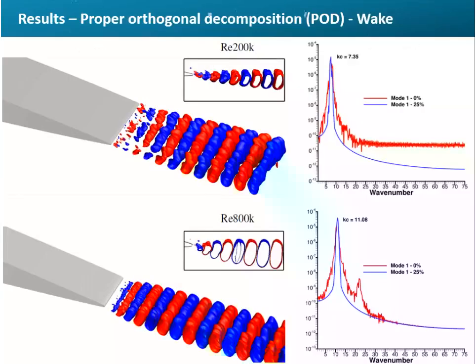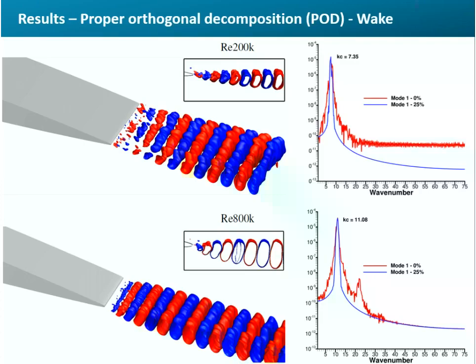For POD on the wake, the first spatial modes for both Reynolds numbers are shown on the left. It is possible to observe two-dimensional structures with great energy in the wake after the trailing edge. These structures are responsible for tonal noise, especially when, on the right, one looks at the Fourier transform of the first mode, which is associated with the tonal peak of 7.35 for the Reynolds 200K and 11 for the Reynolds 800K.